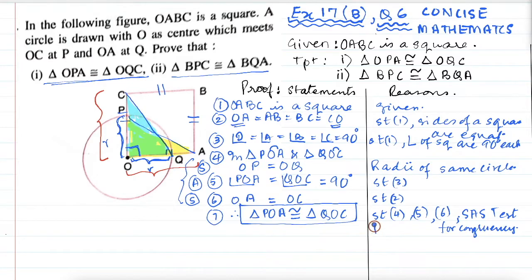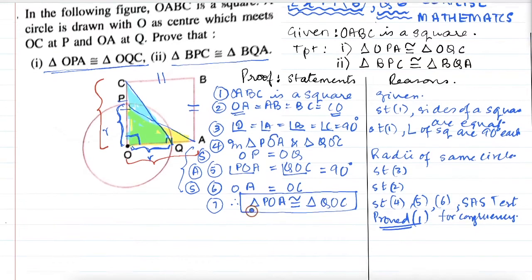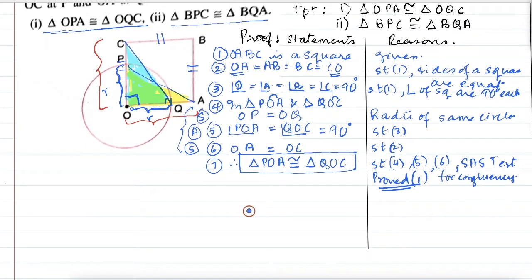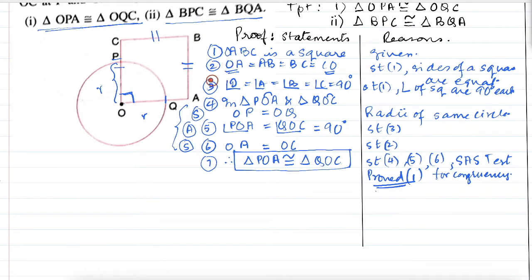Okay, and this is your proved first part. All right, now let us look at the second part. The second part says triangle BPC and triangle BQA. Where is BPC? So now I've cleaned up the diagram and now we need BPC, that is BPC.